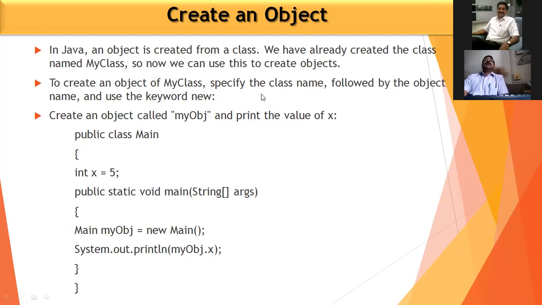So we have created my object, okay, and we printed that my object on the screen, that is system.out.println in brackets my object dot x. So dot x in the sense, the object is created and the value of x, 5, will be displayed. Okay, so this is how we can create the object by using the class that we have seen.